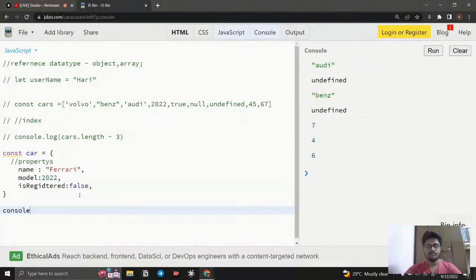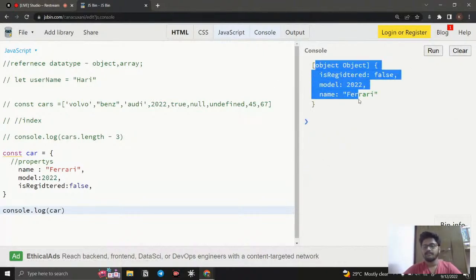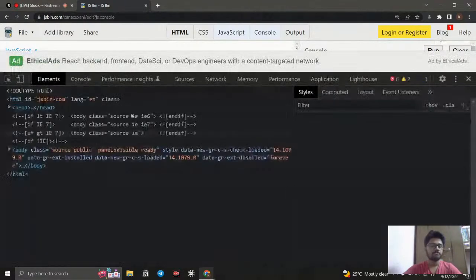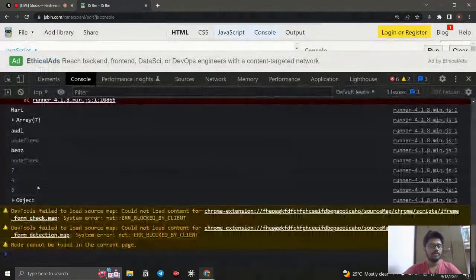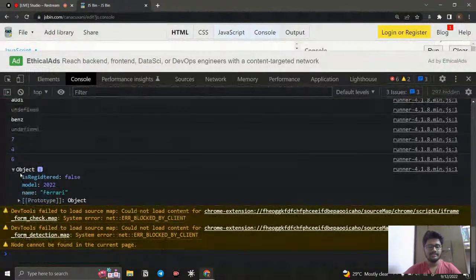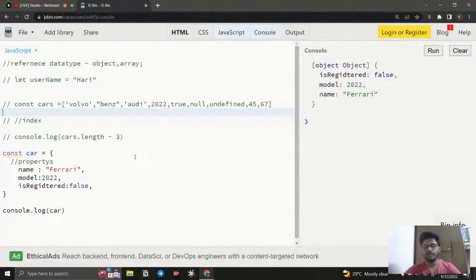If I say console.log, this is also a way of storing multiple variables, like multiple data of a particular thing. If I say car, and if I run this, you can notice that it will just send everything. If I go for my inspect, go for my console, you can notice that it shows an object. If I click this, you can see that is registered is false, and model is there, name is there, Ferrari, everything is there. So likewise, whatever information we give, it is there.